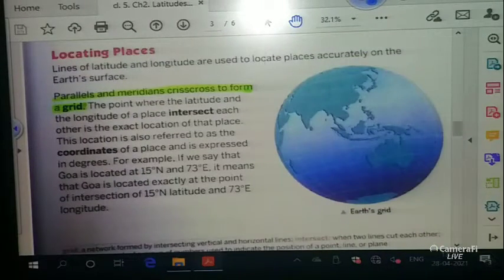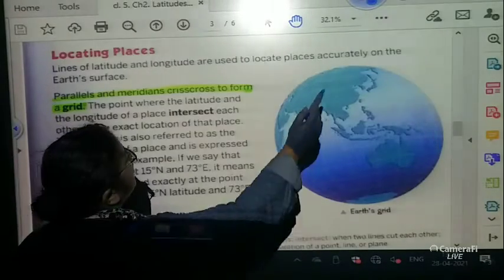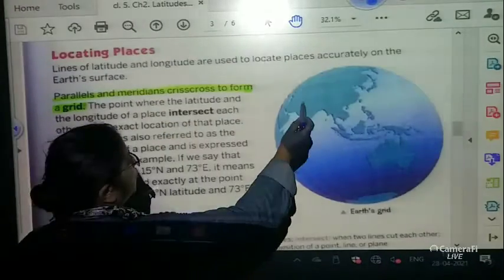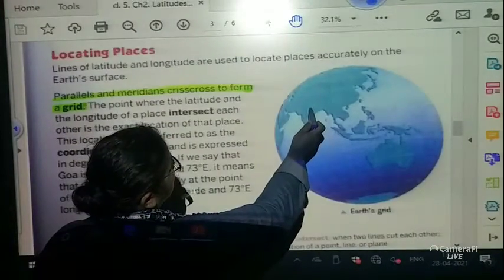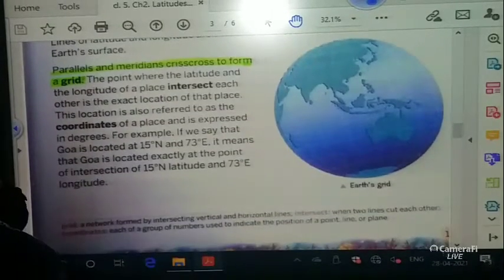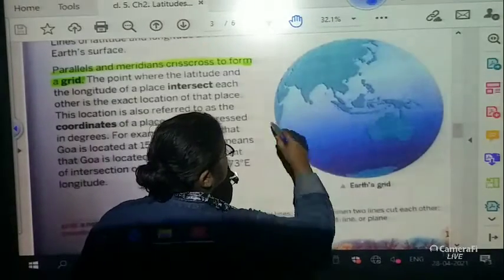Locating places. Lines of latitude and lines of longitude are used to locate places accurately on the Earth's surface. Parallels and meridians crisscross to form a grid. Crisscross means it's cutting.